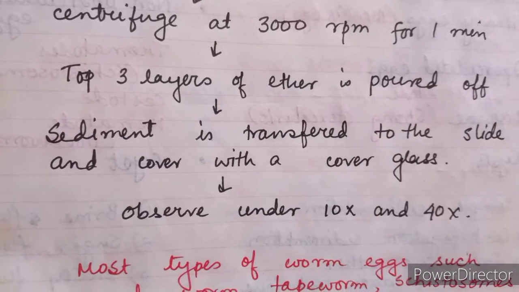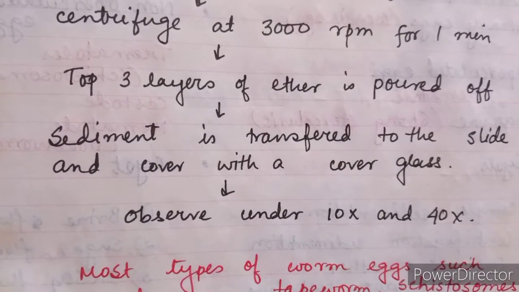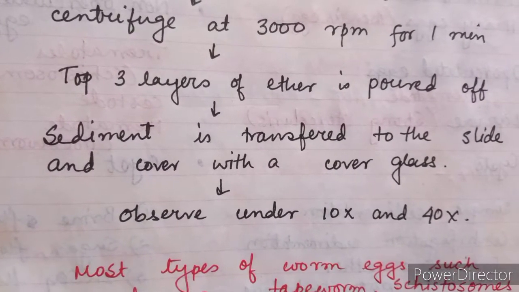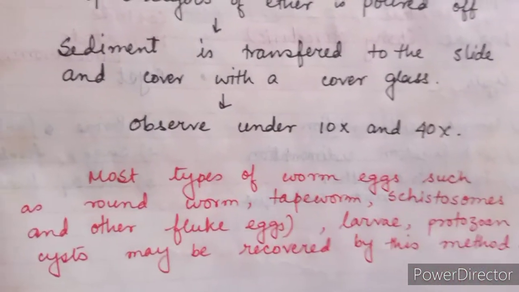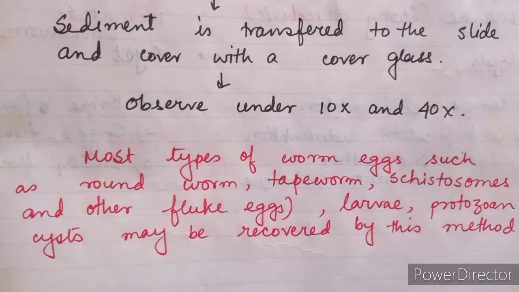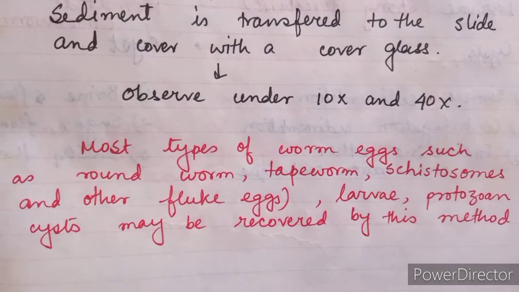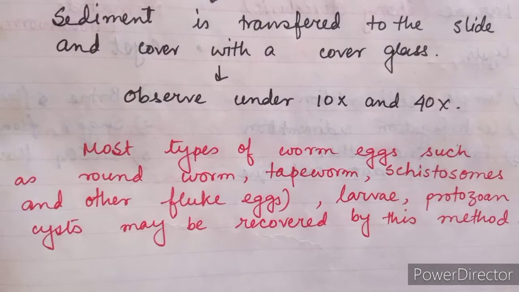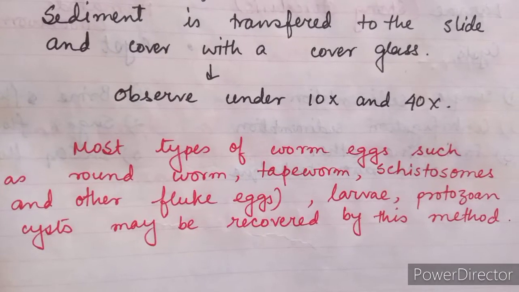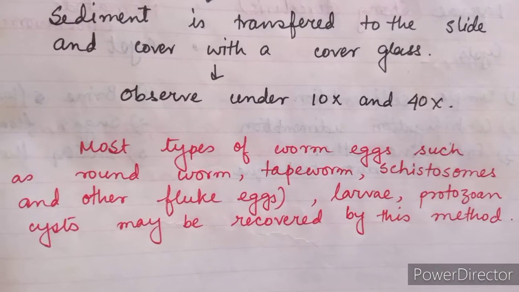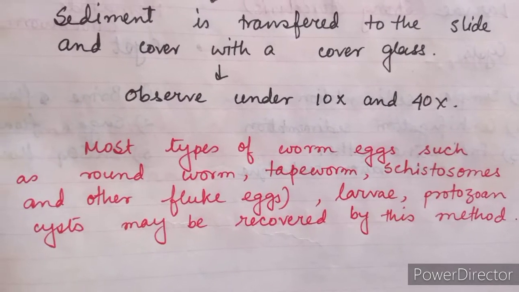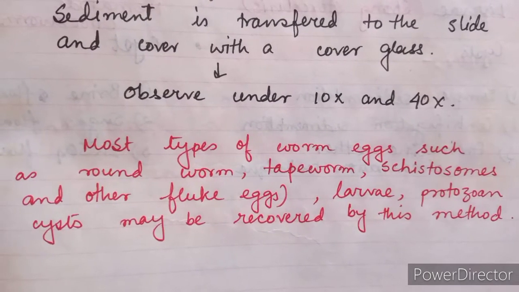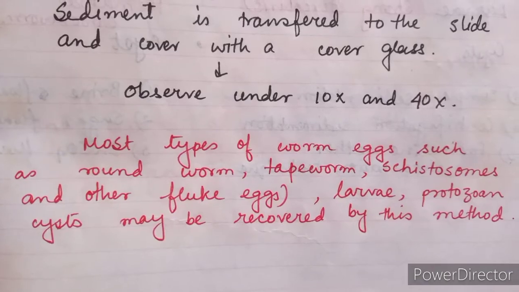Then the sediment is transferred to the slide and covered with a cover slip. Observe under 10x and 40x microscope objective lens separately. By this technique, we can identify most types of worm eggs such as roundworm, tapeworm, schistosomes and other fluke eggs. Larvae and protozoan cysts may be recovered by this technique.